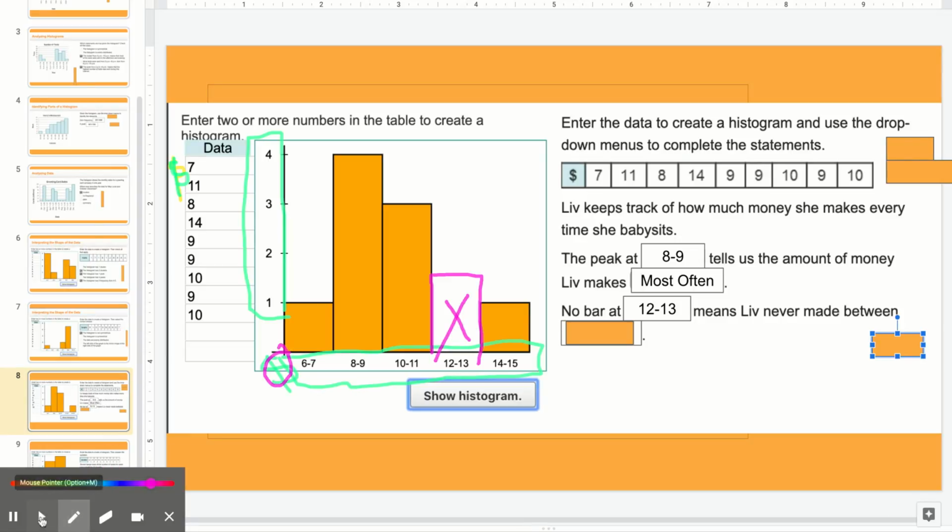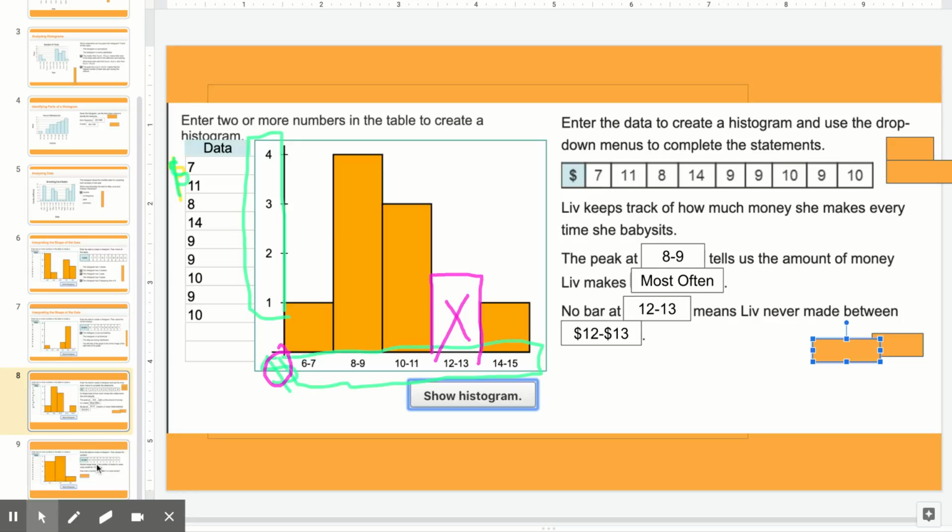So that means Liv has never made between $12 and $13. Okay, so it's really important that you're able to look at those histograms and understand what these numbers mean. Because 6 to 7 means money, how much Liv earns. From here, 1, 2, 3, and 4 represents how many times she earns that money.